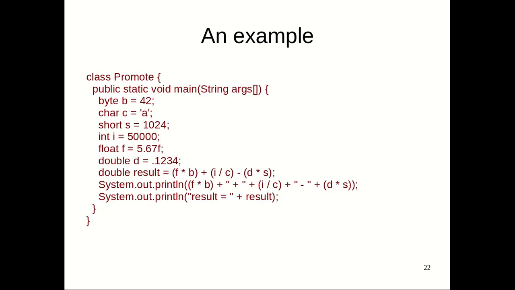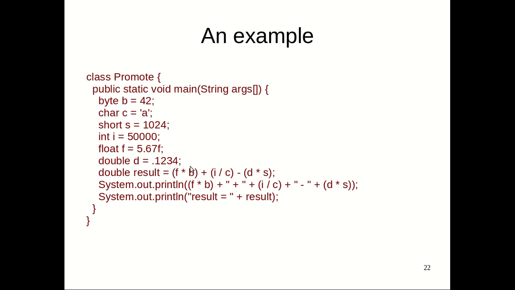So here is an example of the type promotion. Similar examples we have seen already. Here the byte holds 42, the character holds A, a short with 1024, an integer 550,000, a float 5.67, and a double 0.1234. If you don't mention anything here, it automatically takes double, which is why we mentioned float with F.